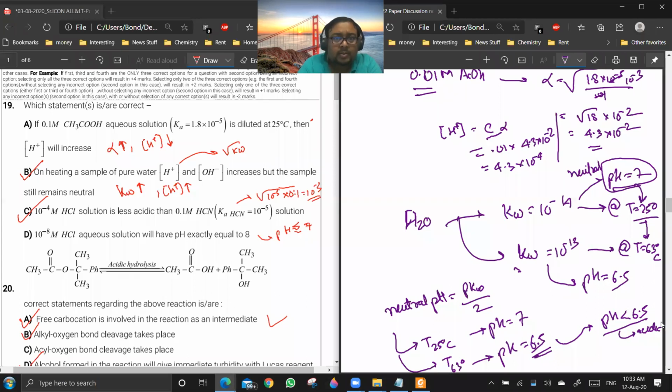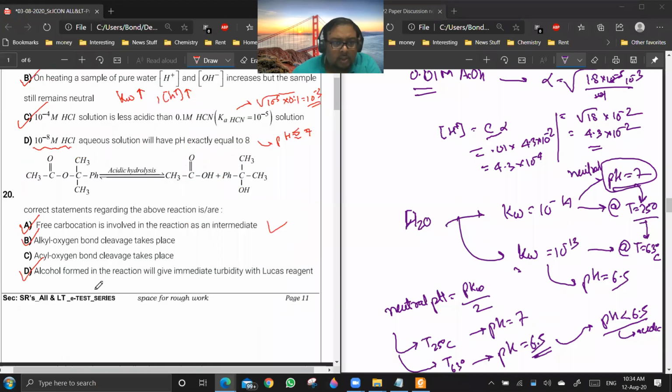pH is minus log of H plus. Water will also contribute. You see, if you look at the individual contributions, water gives 10 power minus 7 and HCl is giving 10 power minus 8. So here the contribution of water will also be taken into account. So pH will still be less than 7 only. Always remember, if you have an acid in a solution, pH will always be less than 7, no matter how low its concentration is. Okay, so 19 is done. Answer is B and C.